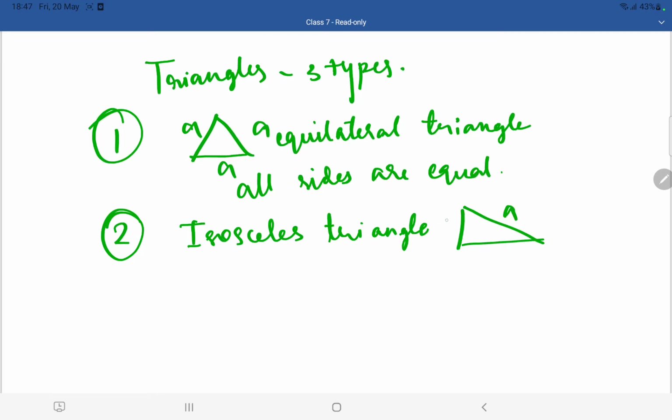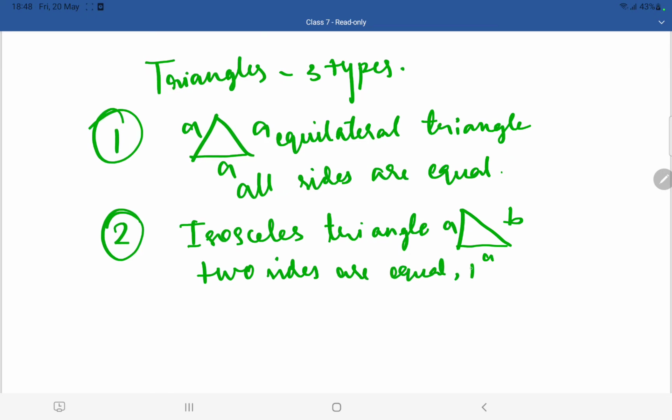So, two sides are equal and the third side is not equal. Here, two sides are equal. Okay. Third side is unequal. These two A are equal, but B is unequal.